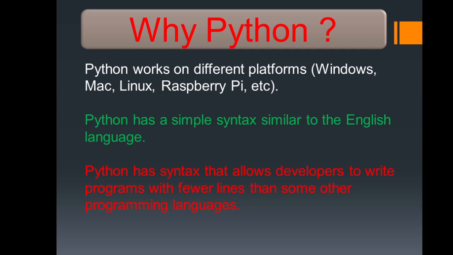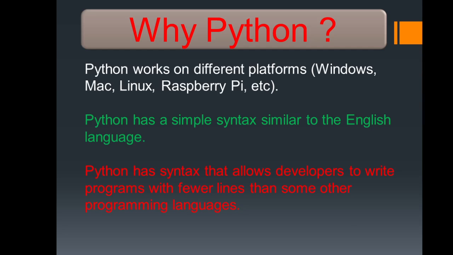Earlier you also learned about many languages like C, C++, C Sharp, Java. The same thing we can do in Python, but we can use Python these days very much due to its simplicity, meaning we can use simple statements to do the same work we were doing in C or C++ or other languages.